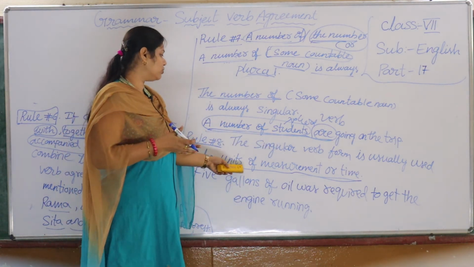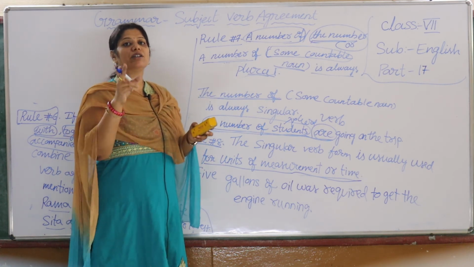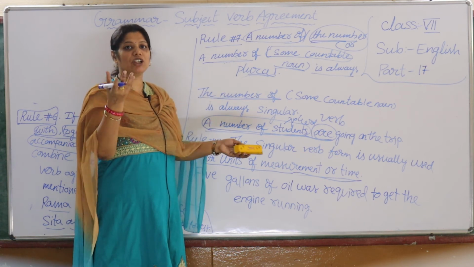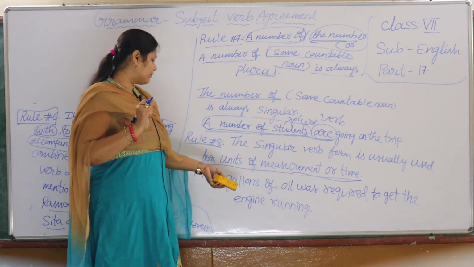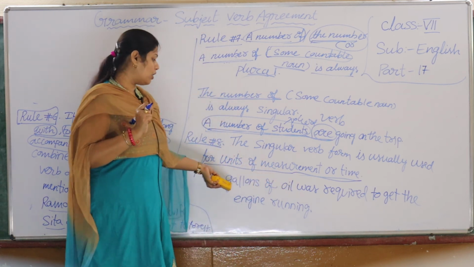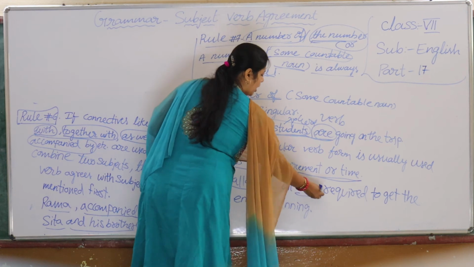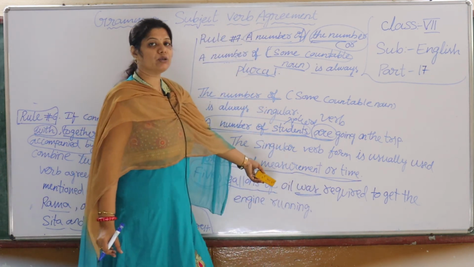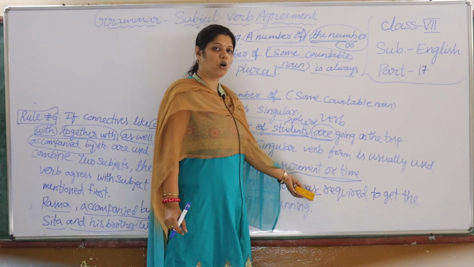Whenever you mention measurement and time units, the verb will be singular. For example, 5 gallons of oil, which means plural, but we say 5 gallons of oil was required. Here, for the measurement of oil, we are using the singular verb was.